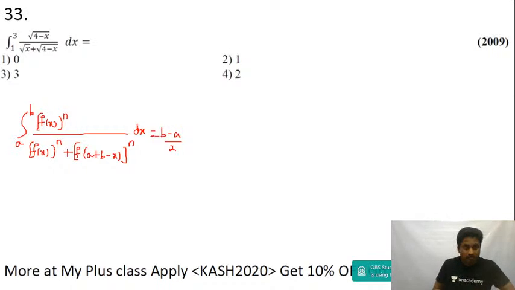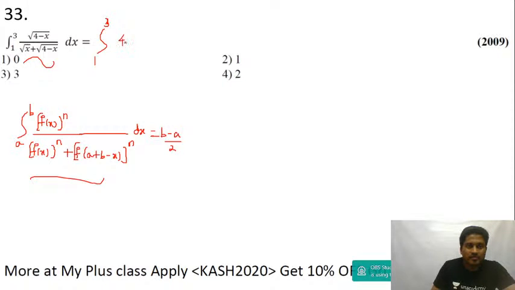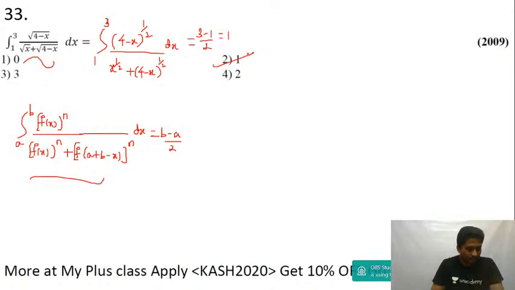Okay, now you compare this and this. It is the same f of x power n form. I can write this as integration of 1 to 3 of 4 minus x whole power half, divided by x to the power of half plus 4 minus x whole to the power of half, and then dx. Answer will be equal to b minus a by 2, that is 3 minus 1 divided by 2. Okay, answer will be equal to 1. Answer is b. Yes, half of b minus a.